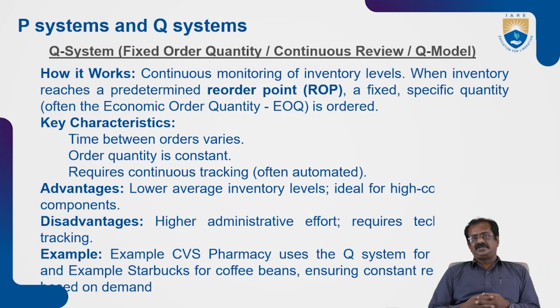Coming to the Q system. Earlier it was the P system, now it is the Q system. Q system stands for fixed order quantity, the continuous review Q model. There is continuous monitoring of inventory levels, and when inventory reaches the predetermined order level, earlier it was the predetermined time, now it is the predetermined order level. Once it falls below the buffer level, it is time to order. That is the concept of the Q system, the quantity system. P stands for period system, Q stands for quantity system. Once the quantity falls below the level, the alarm alerts us that it is time to reorder. That is how they identify it.